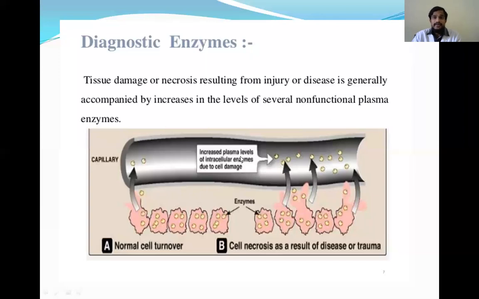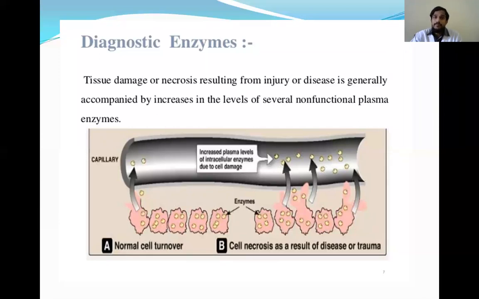Even these non-specific enzymes, due to cell death or cell necrosis, are released into the plasma only. So that's why the plasma level of enzymes will be increased in any diseased condition. In many diseases there will be injury or damage to the cells, so all the enzymes present inside the cells are released into the plasma.